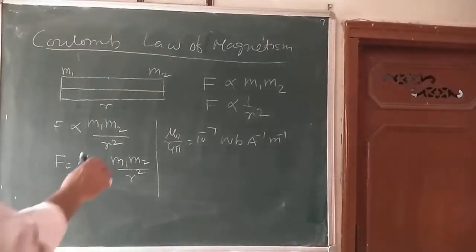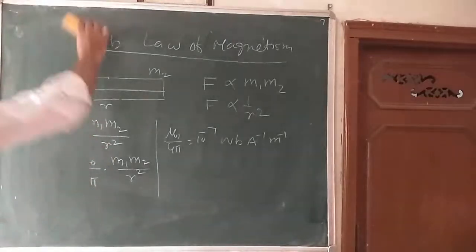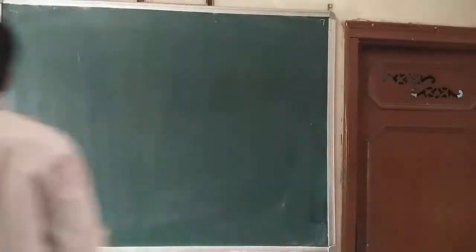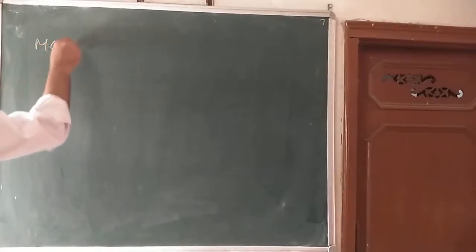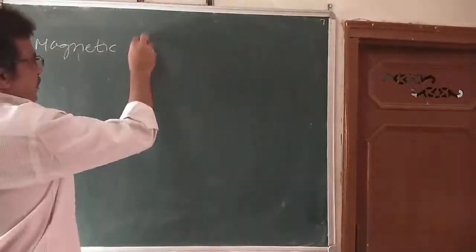Now, what do we mean by magnetic flux density? What is magnetic flux density?